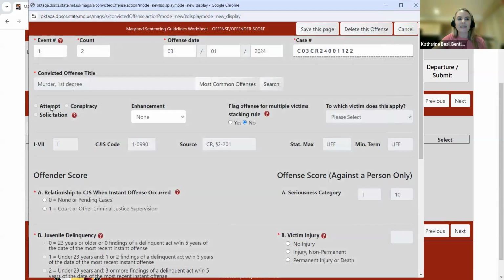You can see that MAGS does not allow you to do that. So again, just a reminder with some of those more serious offenses to go back and make sure you're selecting the appropriate entry from the offense table. I'm going to jump this back to assault 1st degree.